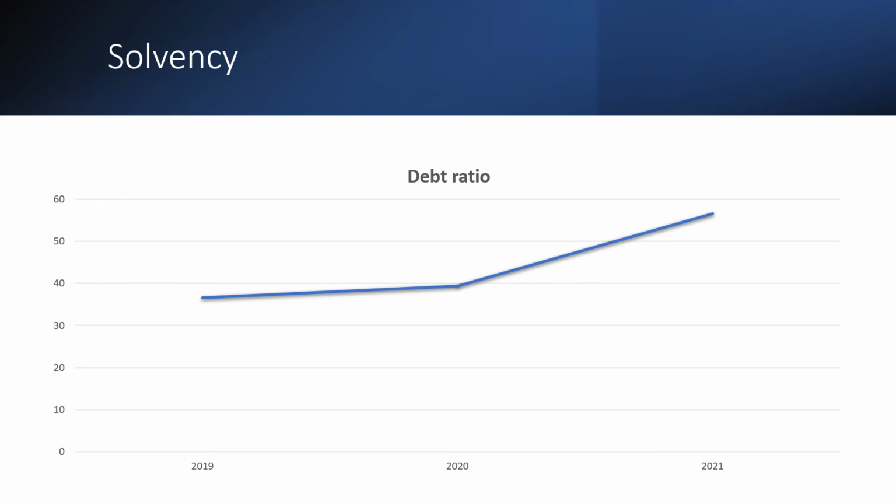You can see in this graph that the company has a very high debt ratio, and this high ratio shows us that the company has far more liabilities than assets. So I can say that the company doesn't score well in terms of debt ratio.